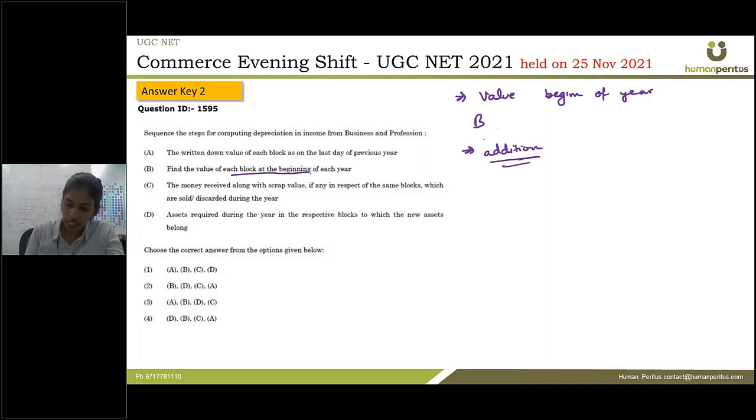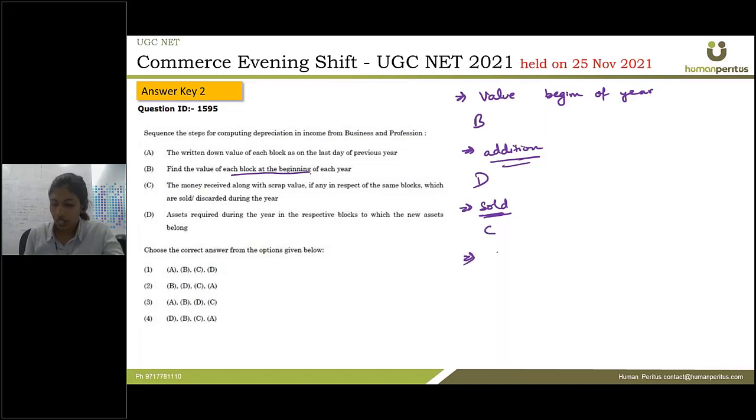So the second step is D. Then the third step is, if you have sold any asset, that will reduce the value of your block. So we will take the value of the sales or the scrap value of that asset or that block of asset. So then the next step is C.